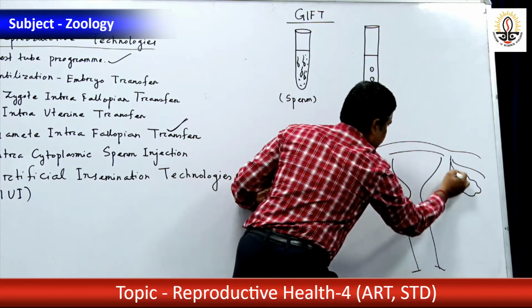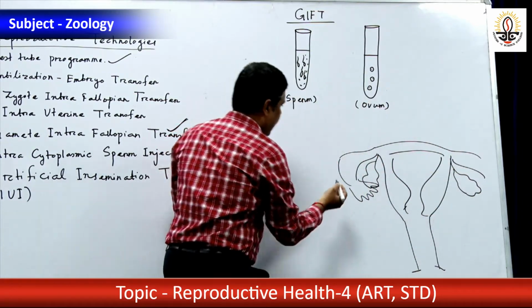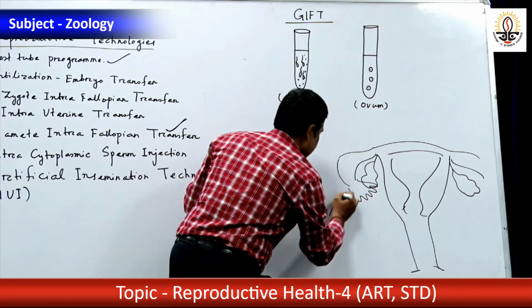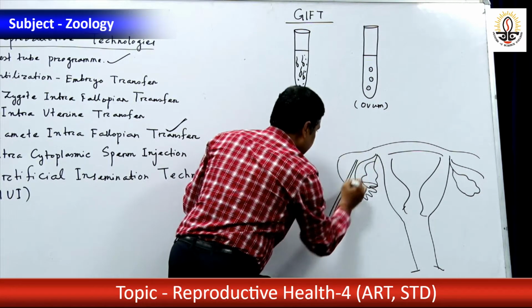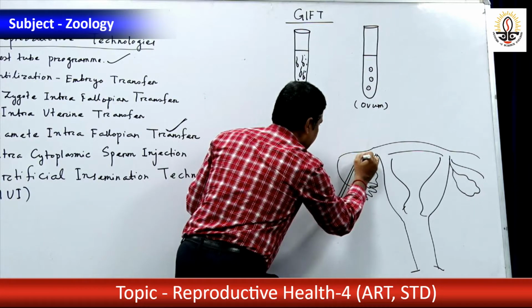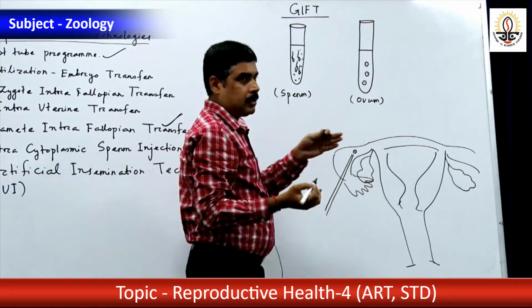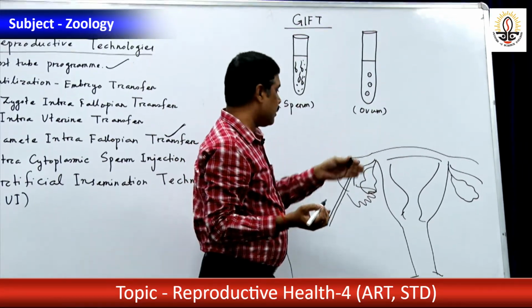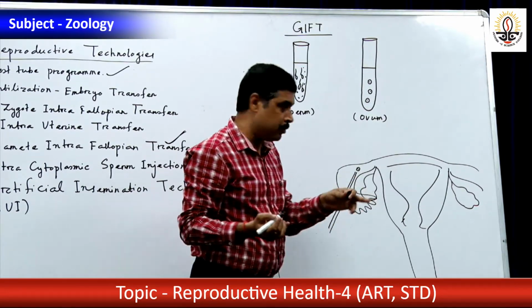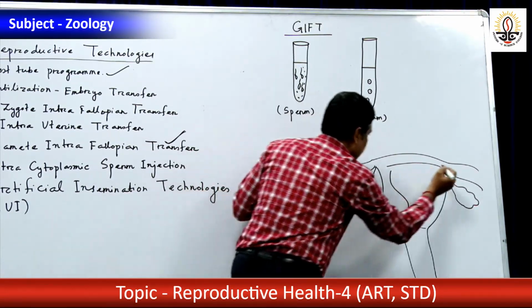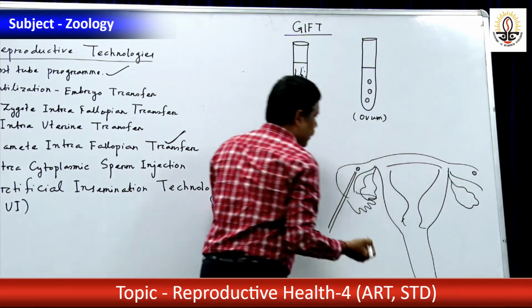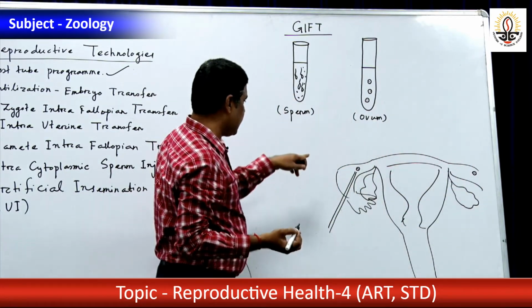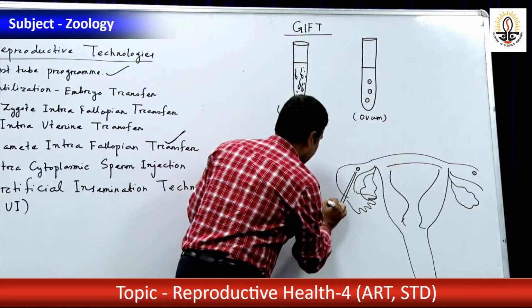After superovulation, ovum is collected. Now by means of a polyethylene catheter, the gametes are transferred here, 4 centimeters proximal to that of the fallopian tube. Preferably two oocytes are left in the fallopian tube,